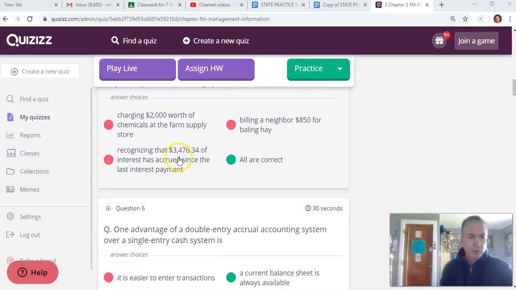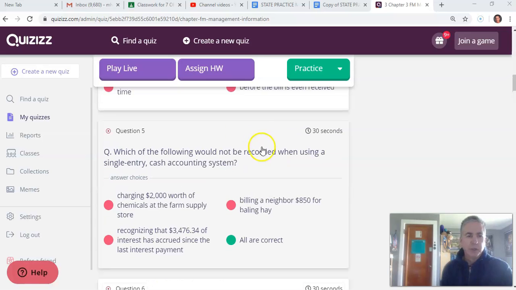Recognizing that $3,476 of interest has accrued. Cash. Okay, so you wouldn't use this. You don't record accrued expenses or income. Billing a neighbor. Okay, so this is accounts receivable. Once again, you're not going to record this as a transaction until you actually receive the cash. So they would not be recorded.